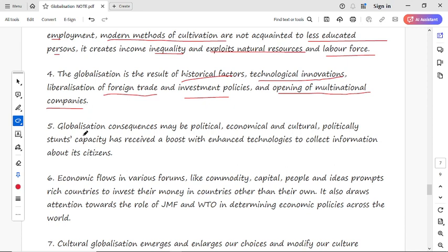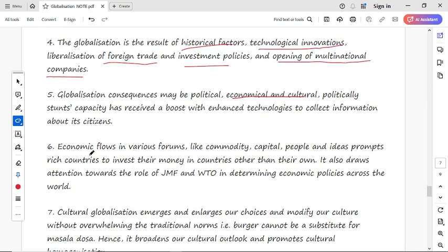Now next, globalization's consequences may be political, economic and cultural. We have already discussed that globalization's consequences are three: political, economic and cultural. Politically, the state's capacity is boosted through technology to collect information about its citizens. With the help of technology, we get correct details of the citizens.